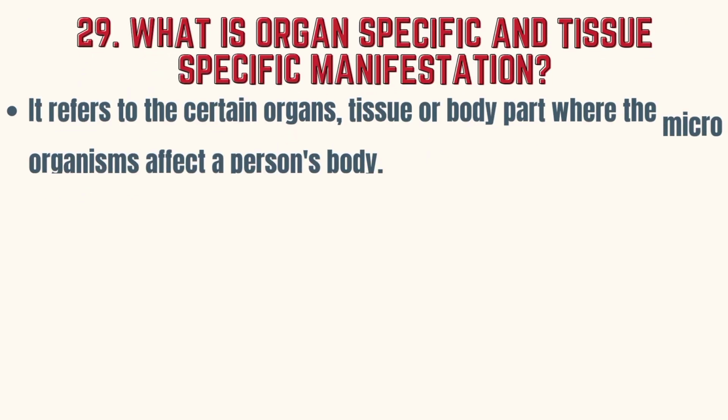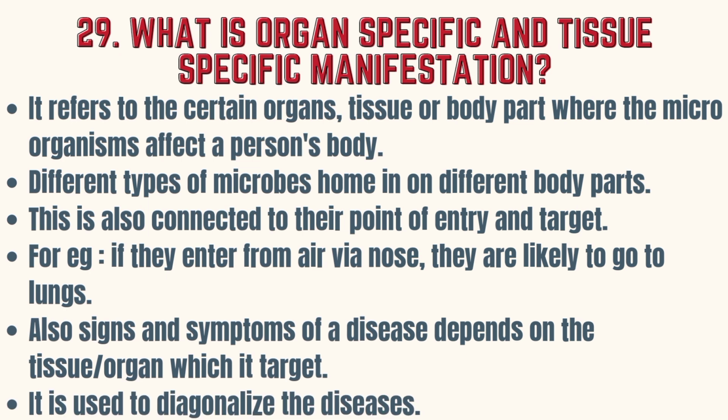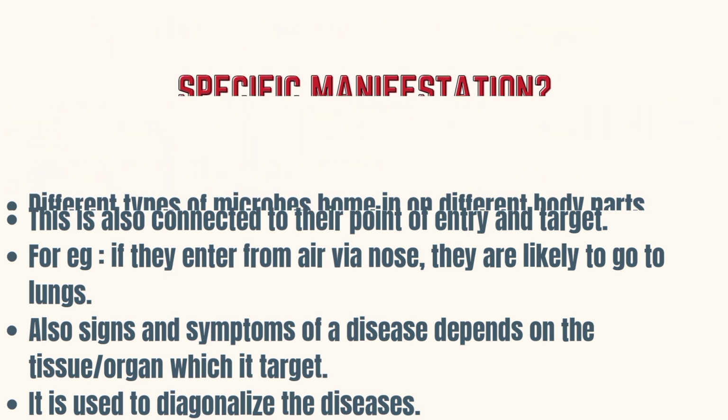What is organ and tissue-specific manifestation? It refers to certain organs, tissues, or body parts where the microorganisms affect a person's body. Different types of microbes home in on different body parts. This is also connected to the point of entry and target. For example, if they enter from air via the nose, they are likely to go to the lungs. Also, signs and symptoms of a disease depend on the tissue or organ which it targets. Also, tissue or organ-specific manifestation is used to diagnose the diseases.